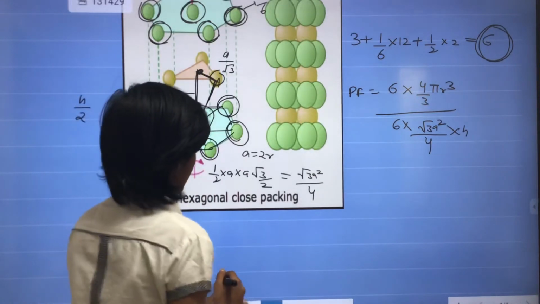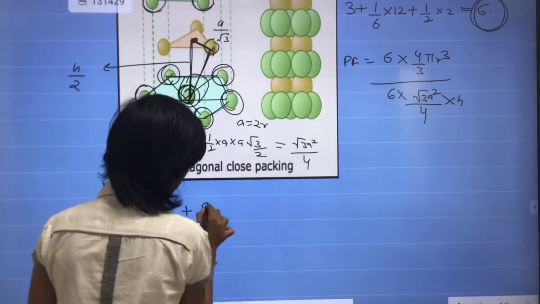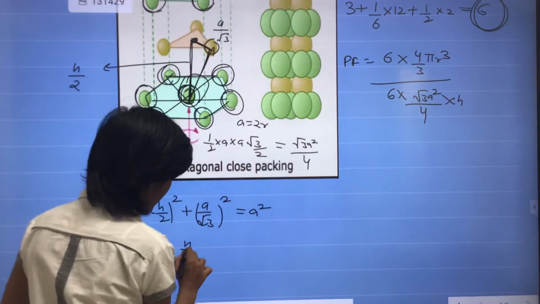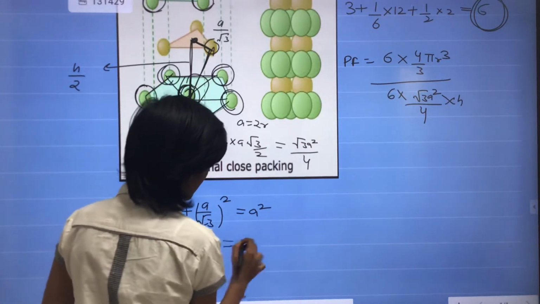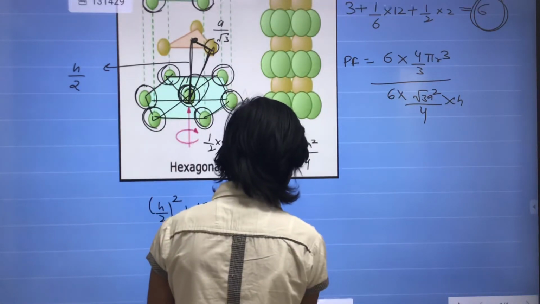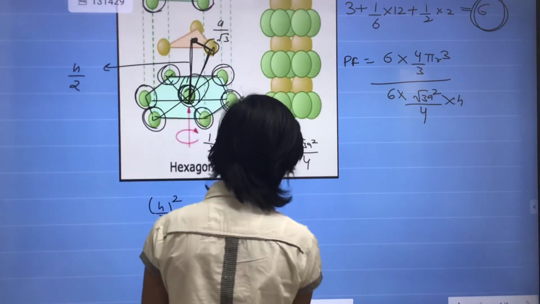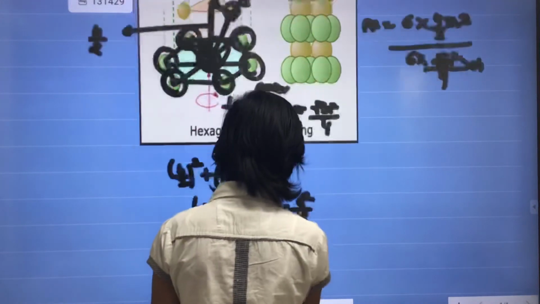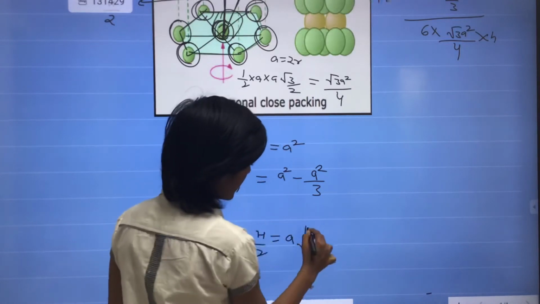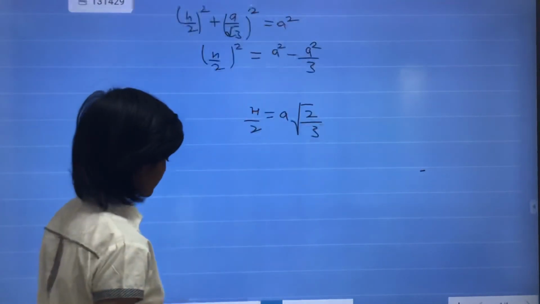Okay, and to find height, (h/2) square plus (a/√3) square is equal to a square. So (h/2) square is equal to a square minus a square by 3, since √3 into √3 is 3, and this will be h/2 equals a into √(2/3).